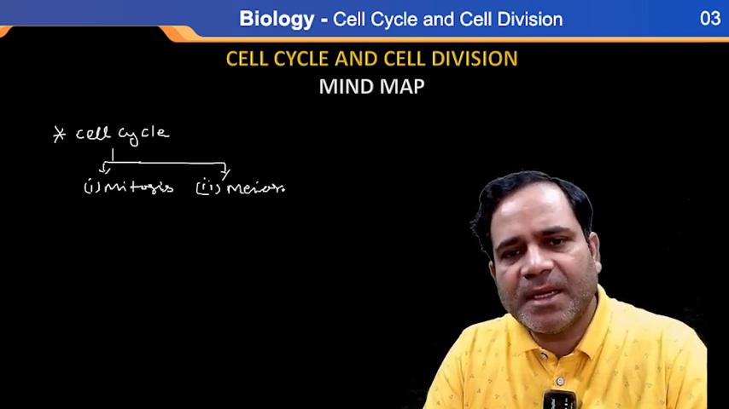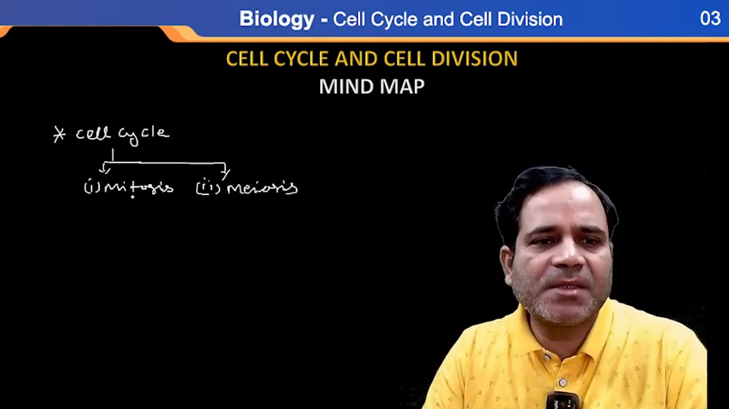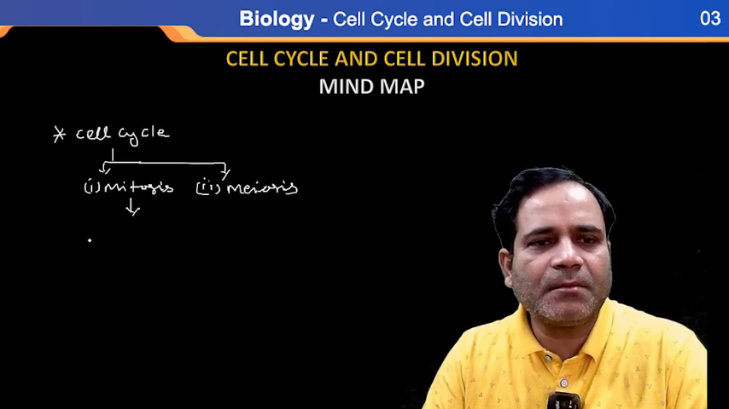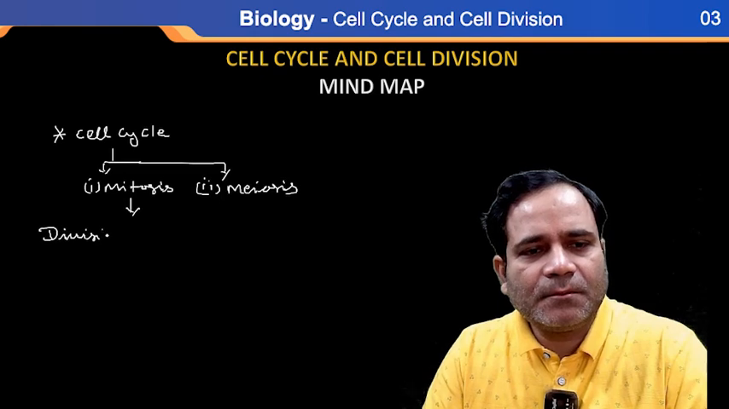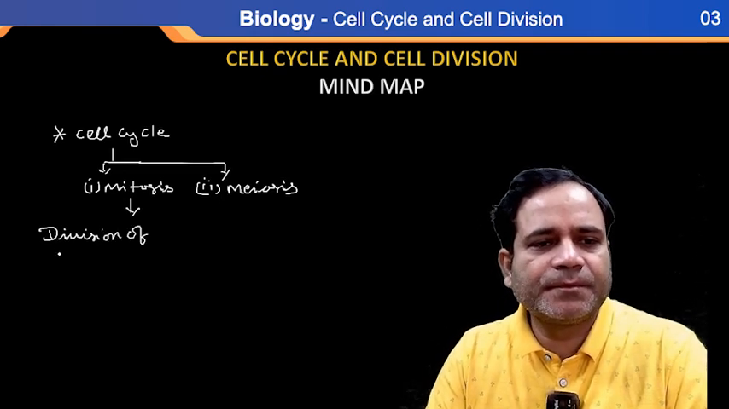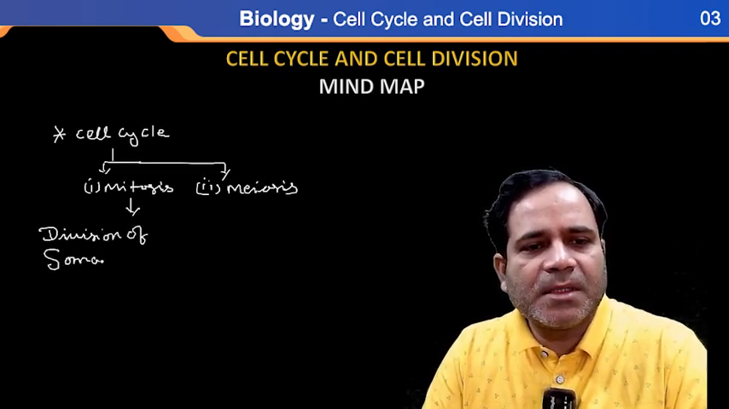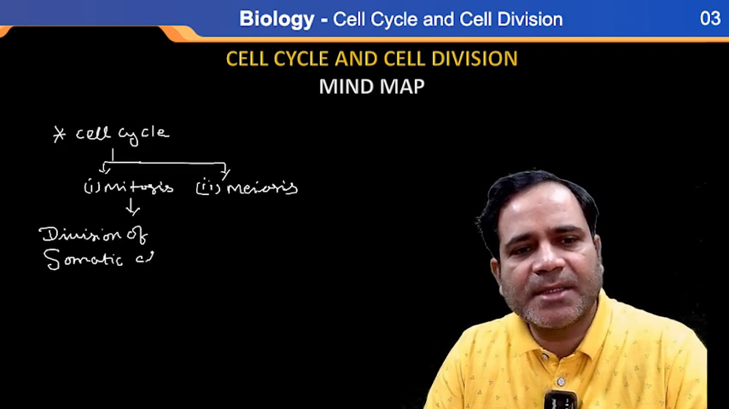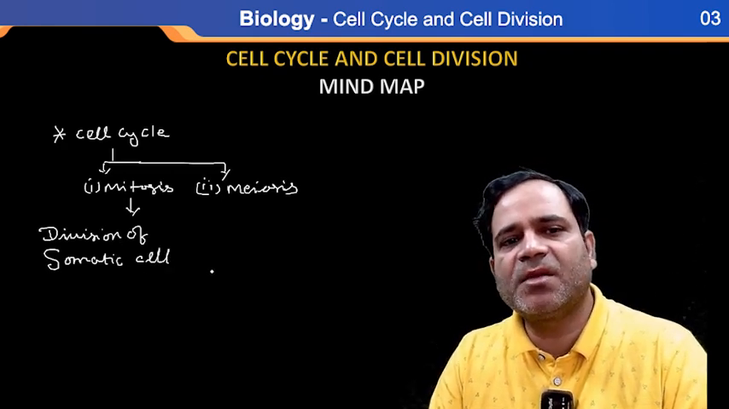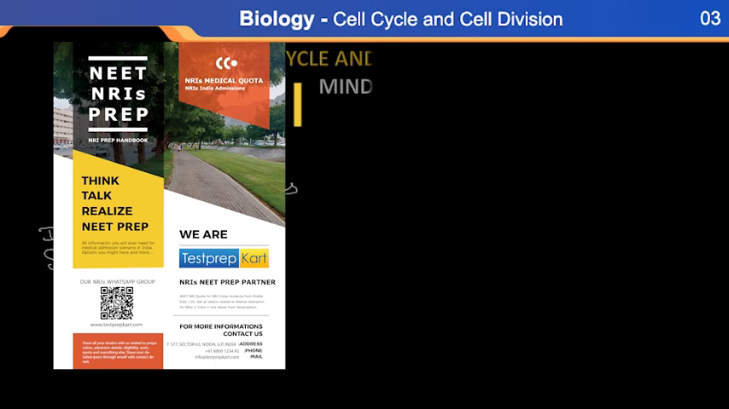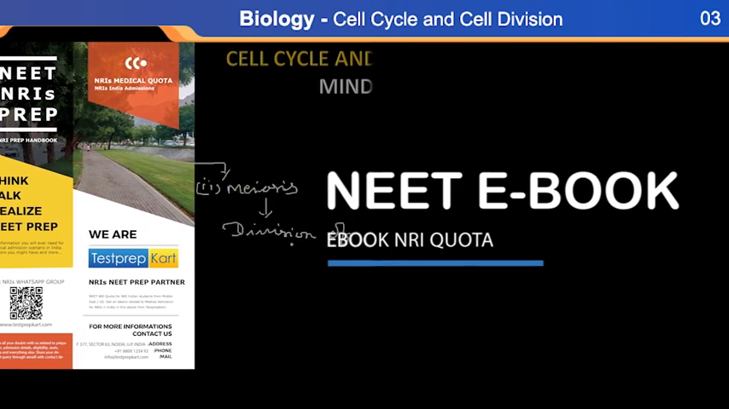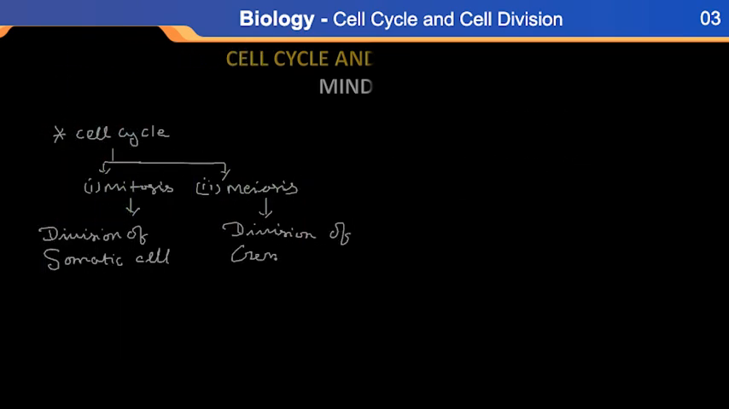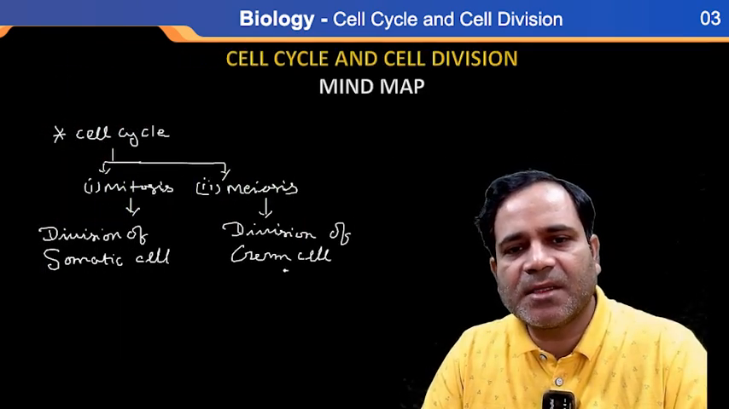So if I'm saying mitosis, it means division of somatic cell, my dear. And in meiosis, my dear, what am I saying here? Division of germ cell. Division of what? Germ cell.